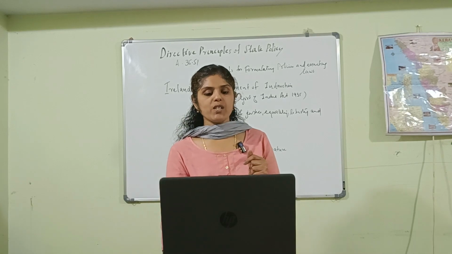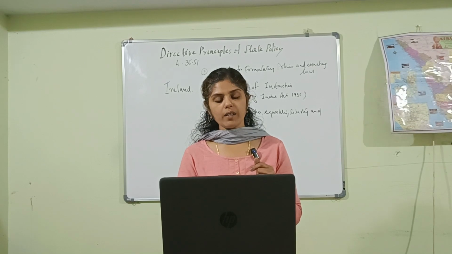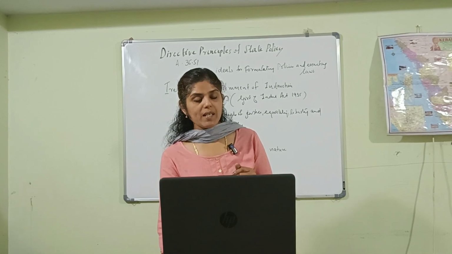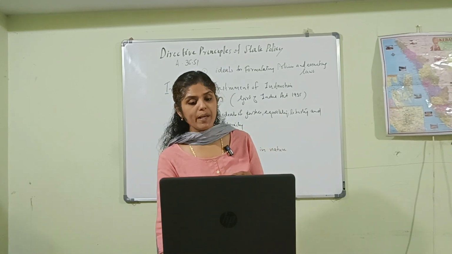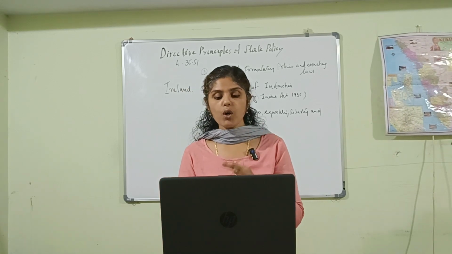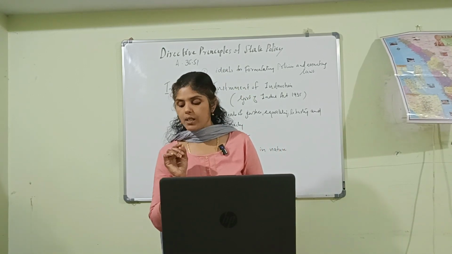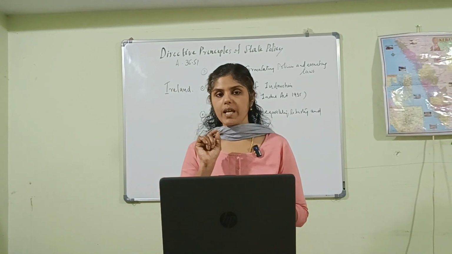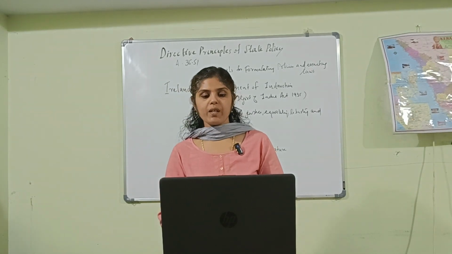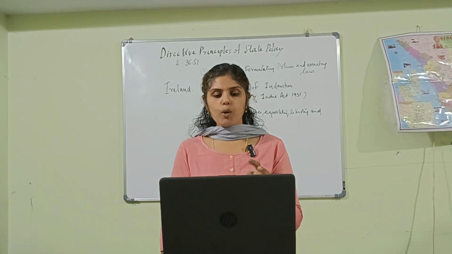And Article 48, to prohibit the slaughter of cows and other milch and draught cattle and to improve their breeds. That is mentioned in Article 48. This article of Directive Principles of State Policy is also implemented in the state Gujarat, that is, to prohibit the slaughtering of cows. So that's all about Gandhiyan Principles.